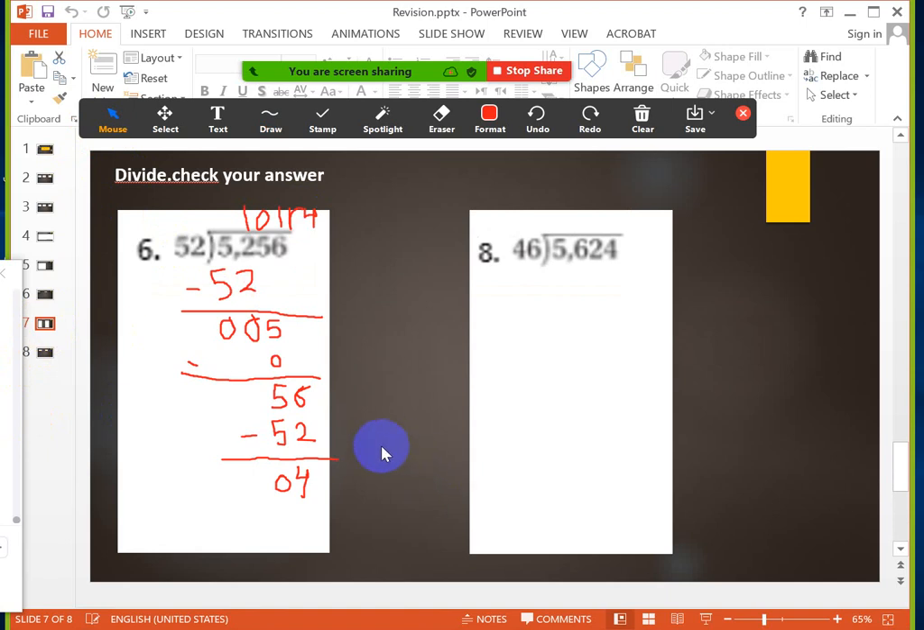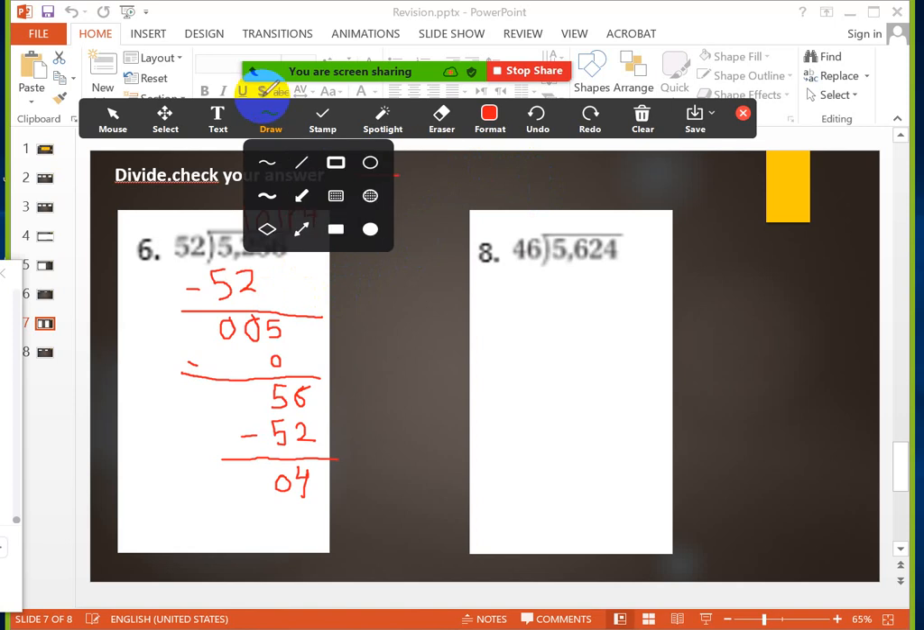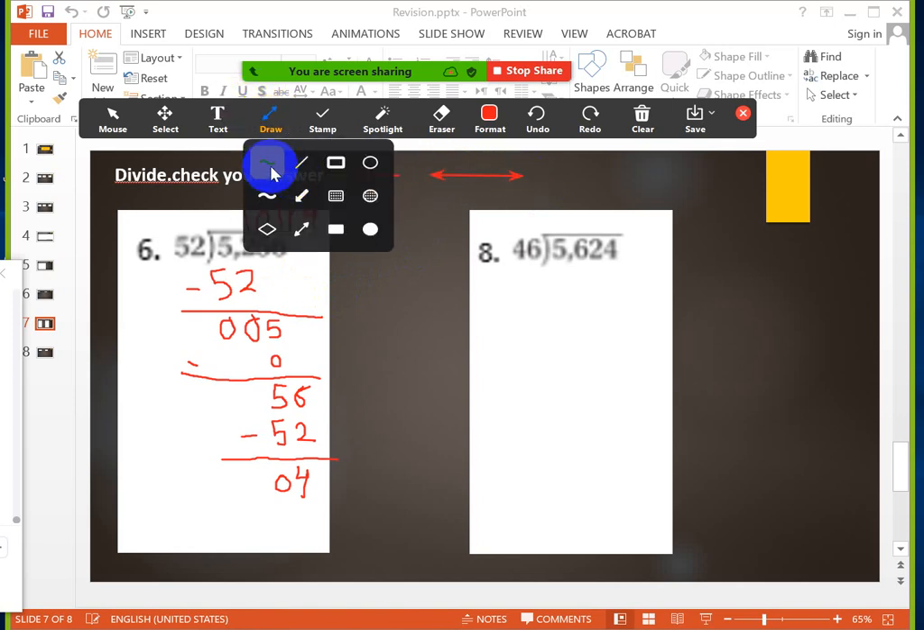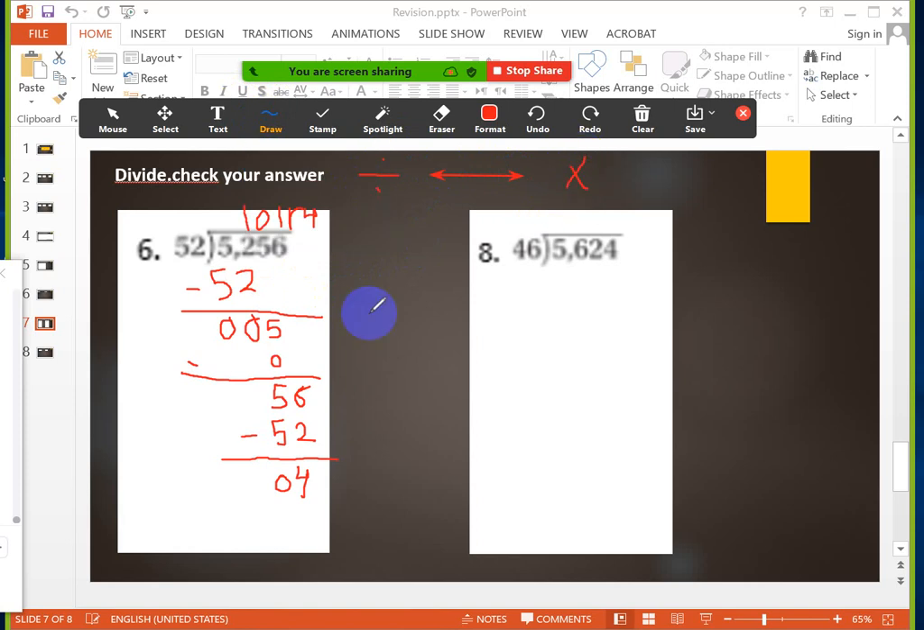Any question, girls? Okay. How will I check my answer? You remember this step? To check the division, I have to use the inverse operation for division. What is the inverse operation for division? It's multiplication, right? The opposite operation of division is multiplication. So checking is a step for you to see whether your answer is correct or not.